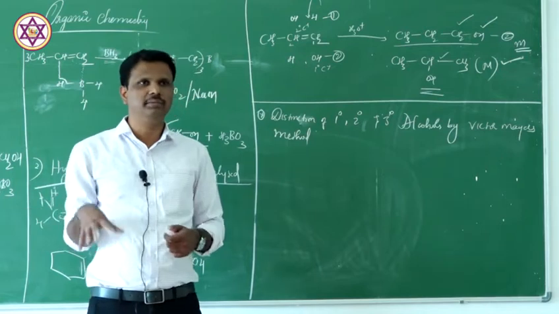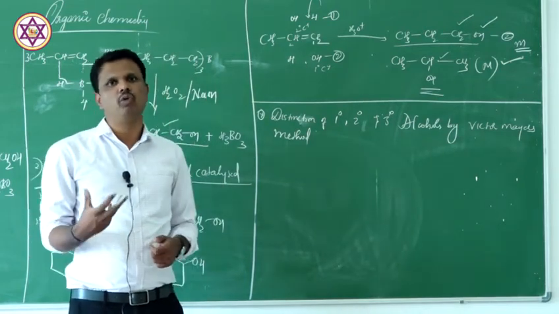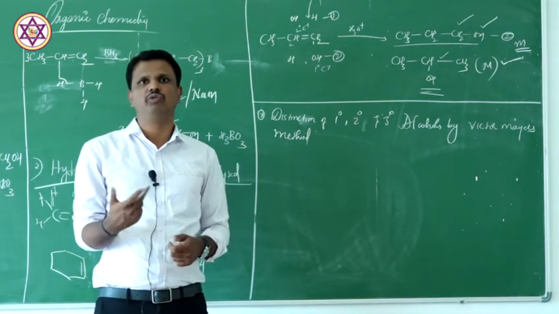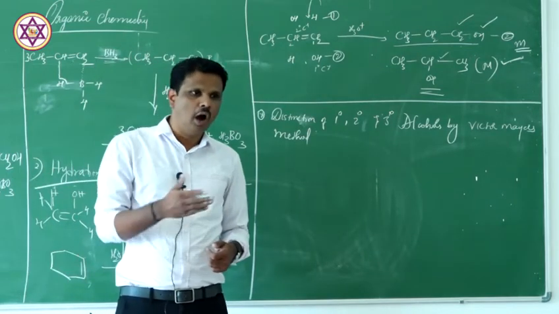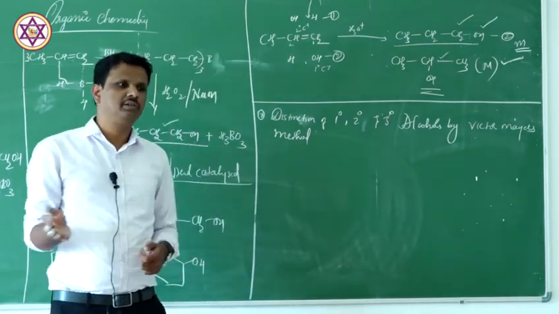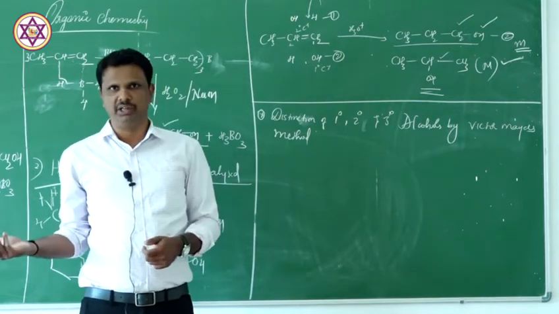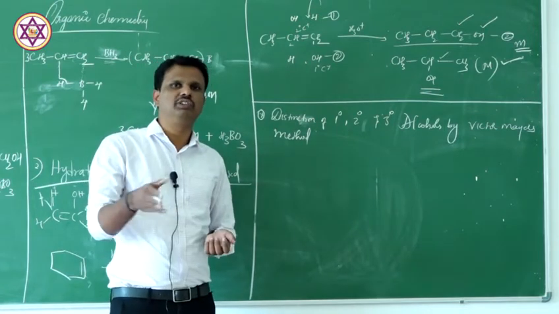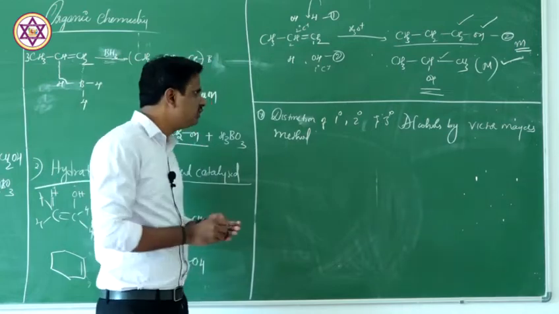Qualitative analysis. Let us imagine that we have been given an alcohol in a test tube and we want you to find out what is the nature of that alcohol. We want you to find out whether it is primary, secondary or tertiary. Okay? So now how can we classify this? By using Victor Meyer's method and the oxidation method. First we will try to understand how we can distinguish primary, secondary and tertiary using Victor Meyer's method. Now what is this Victor Meyer's method?